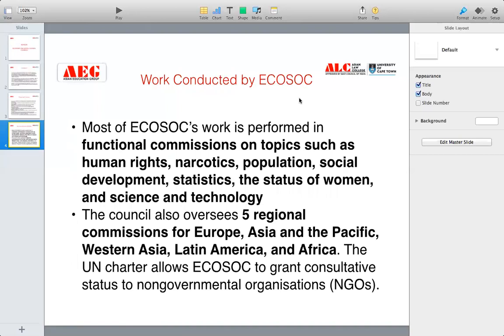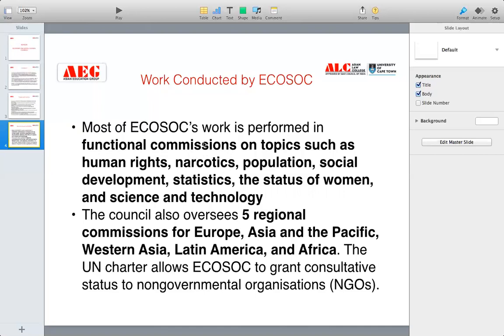Now, what is the work conducted by the ECOSOC? Most of ECOSOC's work is performed in functional commissions on topics such as human rights, narcotics, population, social development, statistics, the status of women, and science and technology. If you understand all these areas, you'll see that most of them talk about social and economic problems only. So work is performed in all these areas. It has a lot of functional commissions that deal with these topics.